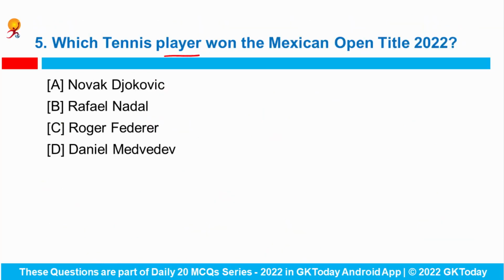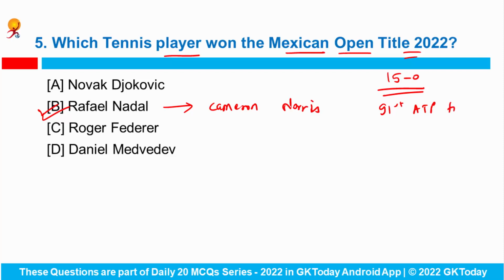Which tennis player won the Mexican Open title 2022? So Rafael Nadal defeated Cameron Norrie to win the Mexican Open 2022, and also he extended his best ever start of his career to 15-0 as he won his 91st ATP title.